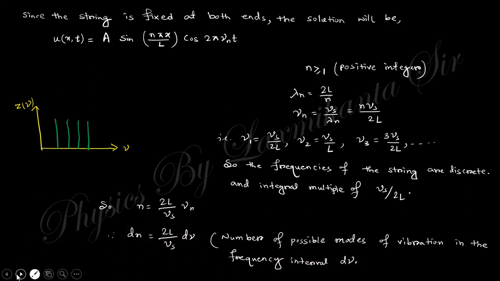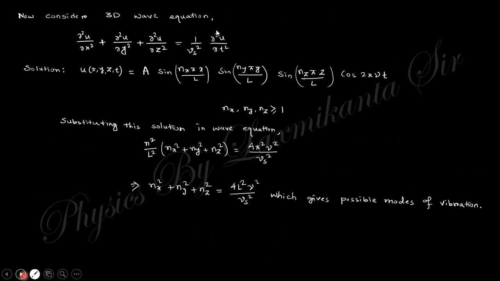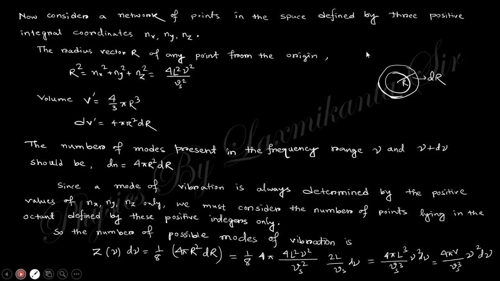Within the solid, for atoms having the frequency interval delta nu, the number will be like that. Now consider the 3D wave equation. If you take this 3D wave equation with this solution and substitute this value, you will obtain this expression, and this gives the possible modes of vibration. Now consider spherical symmetry with radius r and thickness dr, so the small volume is 4 pi r squared dr. The number of modes present in the frequency range nu to nu plus d nu will be like that. Since a mode of vibration is always determined by positive values, the possible modes of vibration will be 1 by 8 times 4 pi r squared dr.